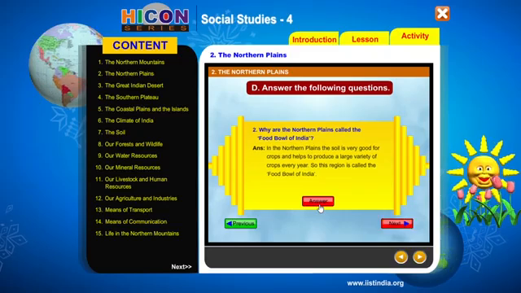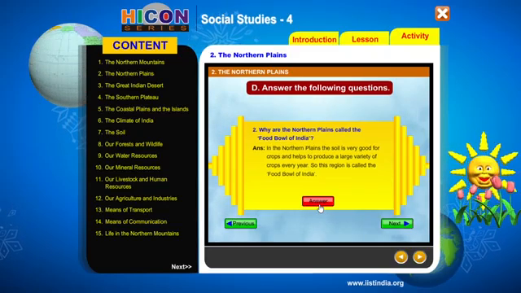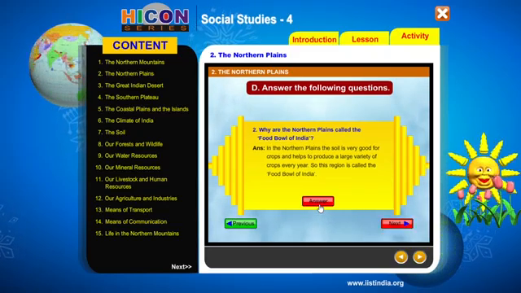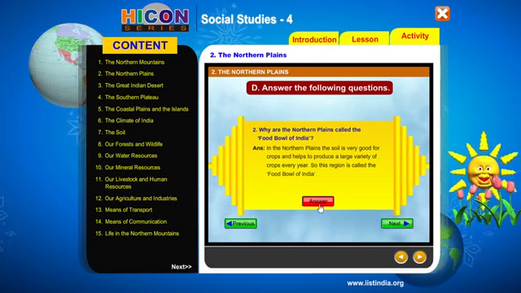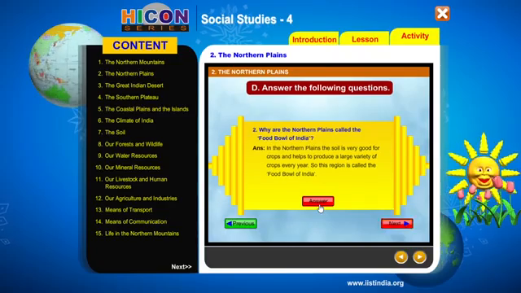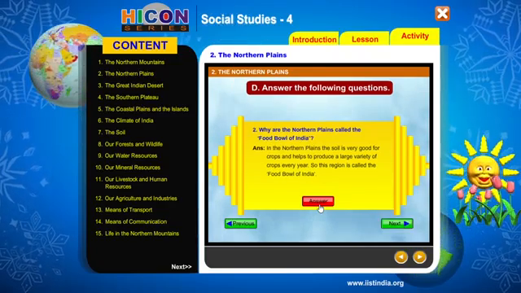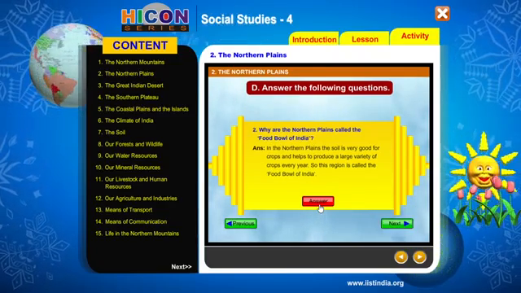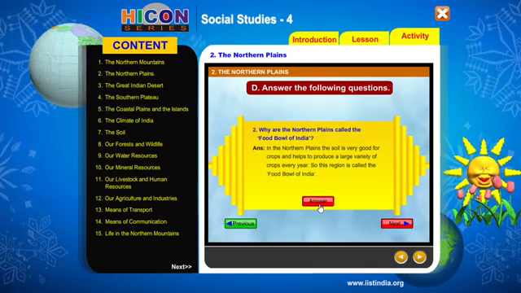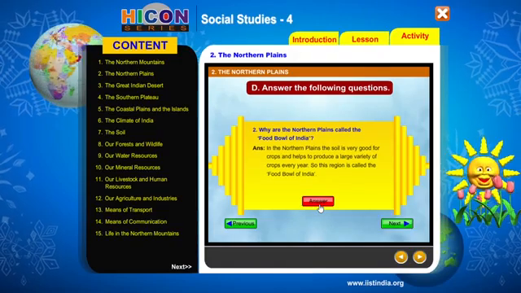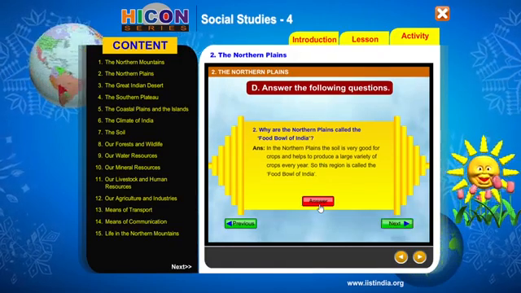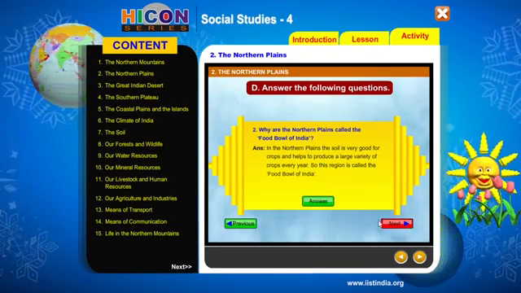What's the answer? In the northern plains, the soil is very good for crops and helps to produce a large variety of crops every year. The soil is very fertile and that helps in the production of a large variety of crops. Okay, and that is why the region is called the food bowl of India. Right? Fine, we will move on to the next question.